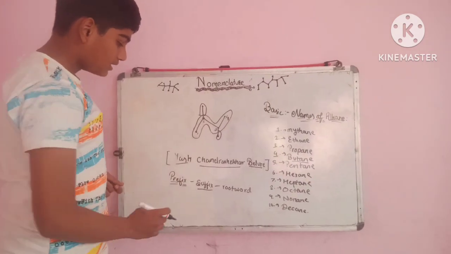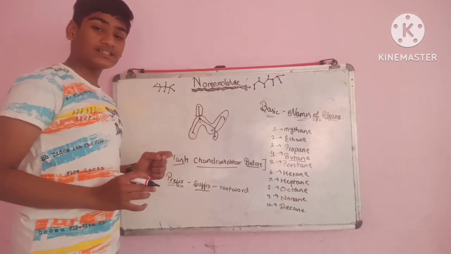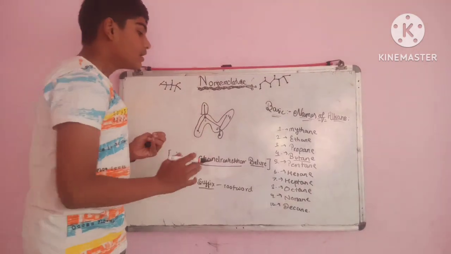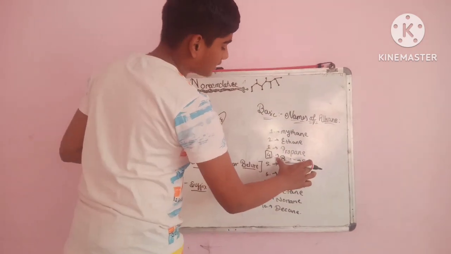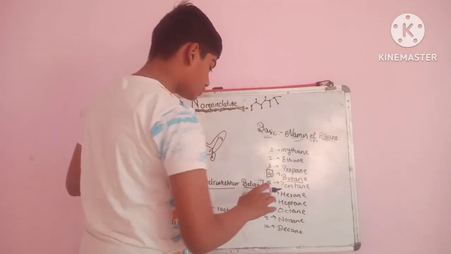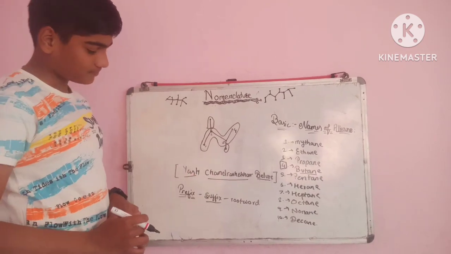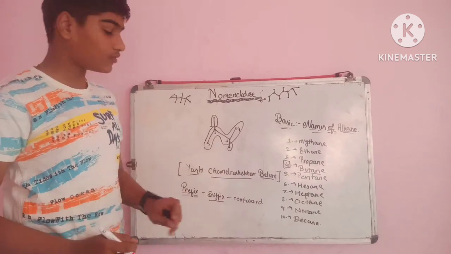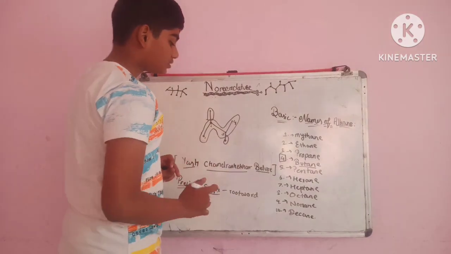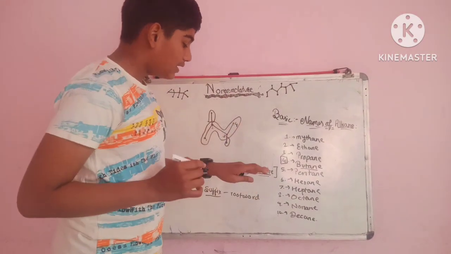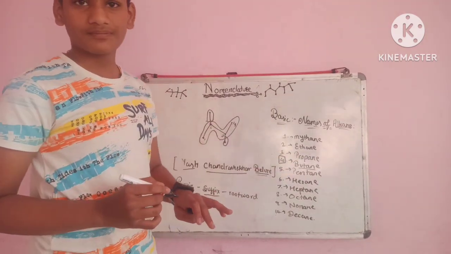Then suffix: there are 4 carbon particles in the longest chain we selected, and with 4 we say butane. So butane is the suffix, meaning the father's name. Root word, what is the root word? This is most important. Root word is the surname at the last.